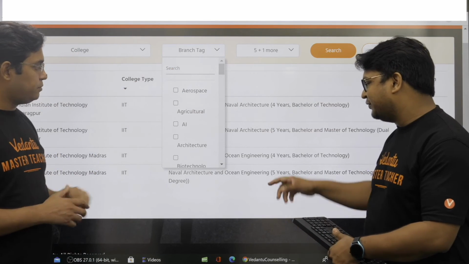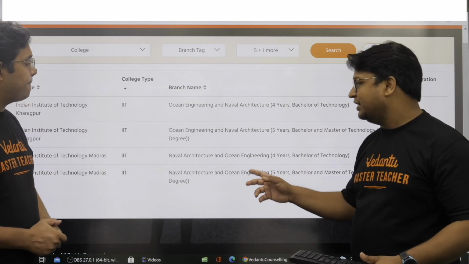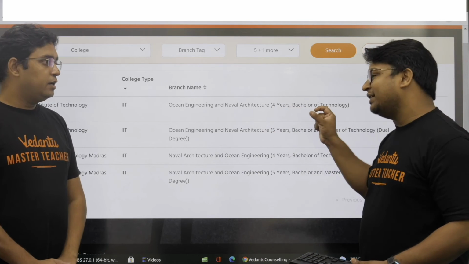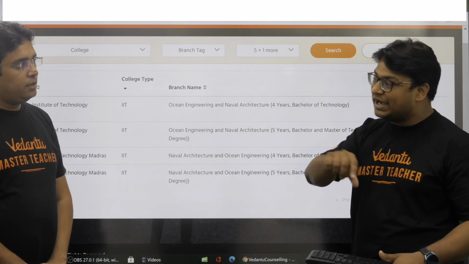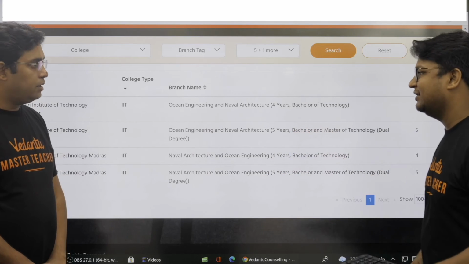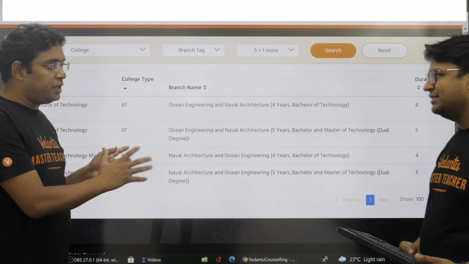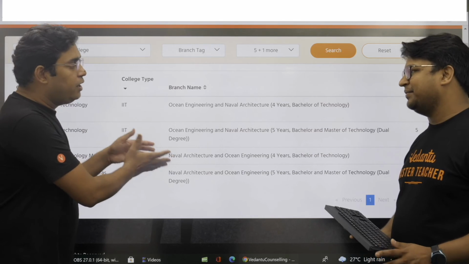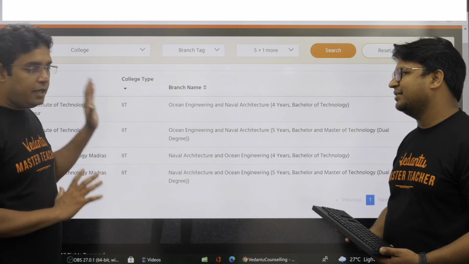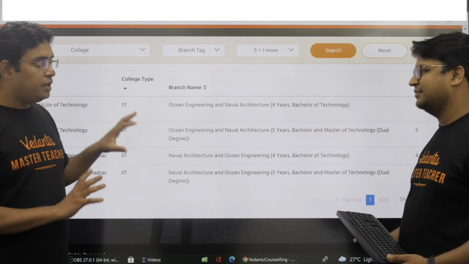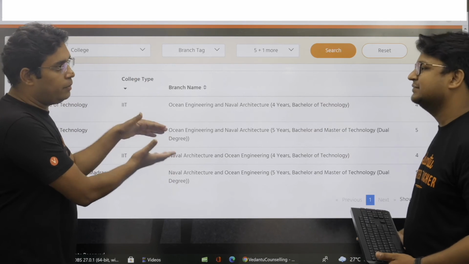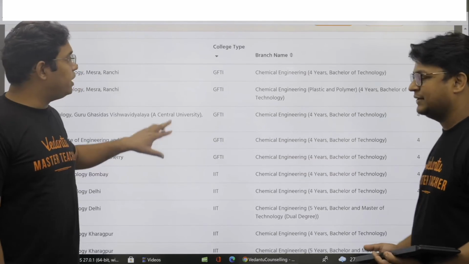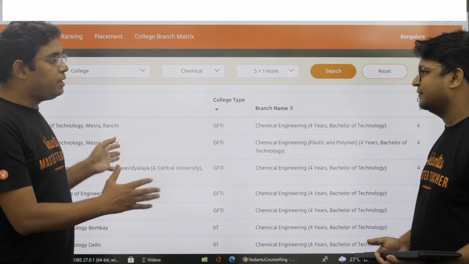There's one more thing before we check the chemical engineering. It's not intuitive. How will a student know that after checking ocean engineering and naval architecture, he should go and try the other way around also? That's where the trick lies. He may not think of all the permutations and combinations in the beginning, of which all names he should try, or how many branches there can be. But here, with the name ocean engineering, we have given all possible branches. It is a complete list under the name ocean. So this is how you can use all these filters to get what you need.